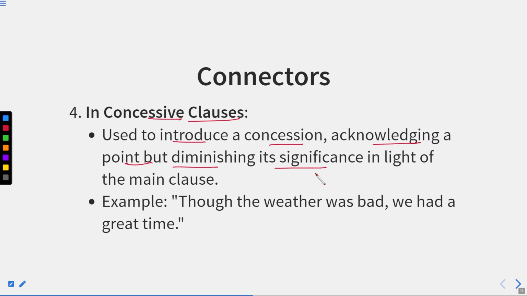For example, if I say A is very rich, but he does not help anyone. Being rich, he should help everyone, but because of his nature he does not help anyone. It shows the insignificance of his being rich. So that is the concession sentence: acknowledging a point but diminishing its significance in light of the main clause.